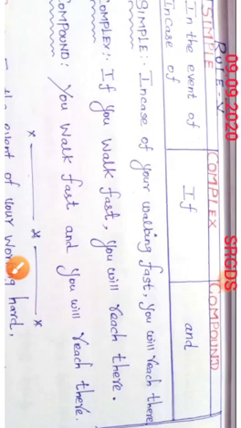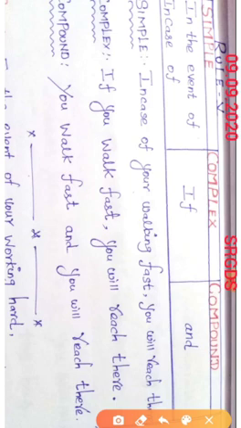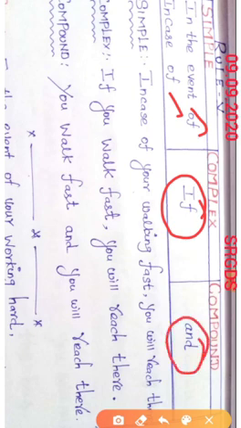Now let us start the next rule, the fifth one. In a simple sentence we are going to use "in the event of" or "in case of". In complex, we are going to use "if". In compound, as a conjunction, we are going to use "and".